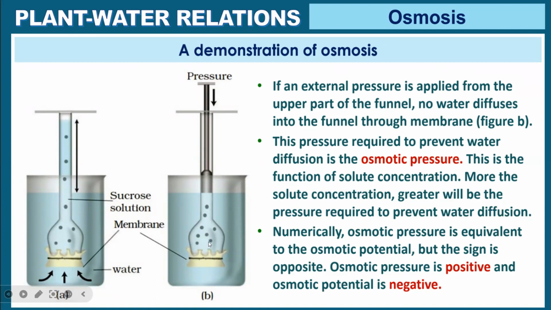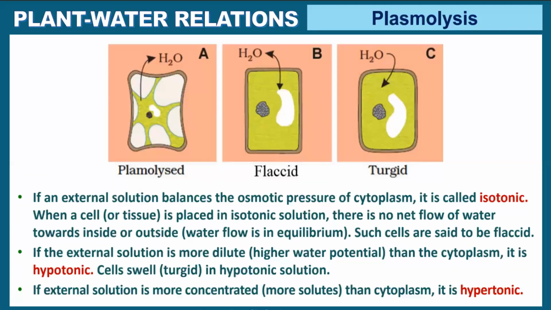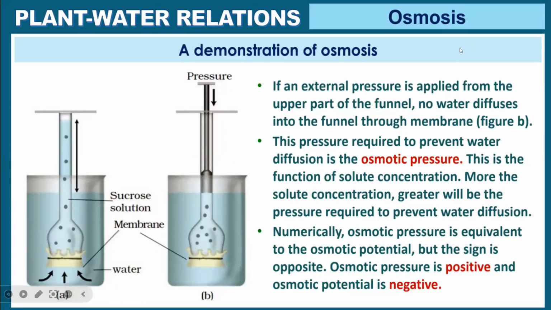So if I increase the sugar solution, what will happen? If I have less sugar solution here and more sugar solution here, in which will more water move inside? In this one, because there is more sugar, more difference in concentration, more water will try to move in. That means there will be more pressure, so I have to apply more pressure. So the more the solute concentration, the greater the pressure required to prevent water diffusion. Then this we'll see later. First, you will write what is osmotic pressure.